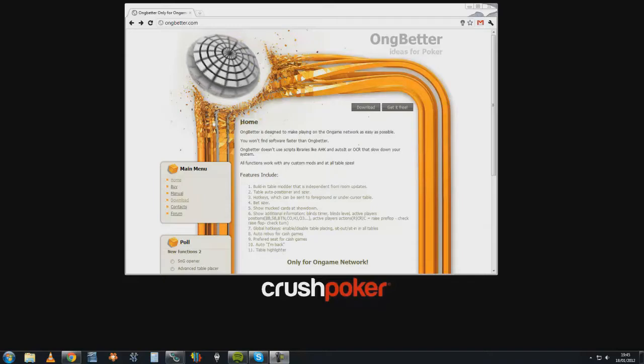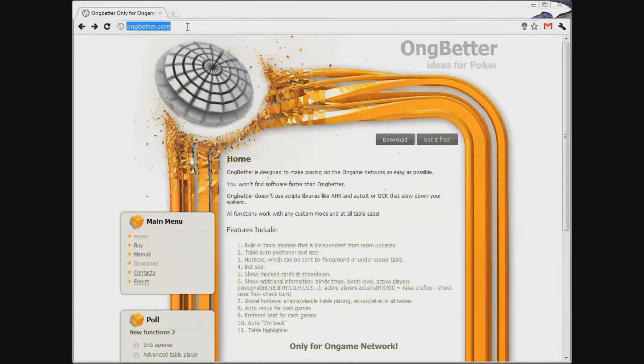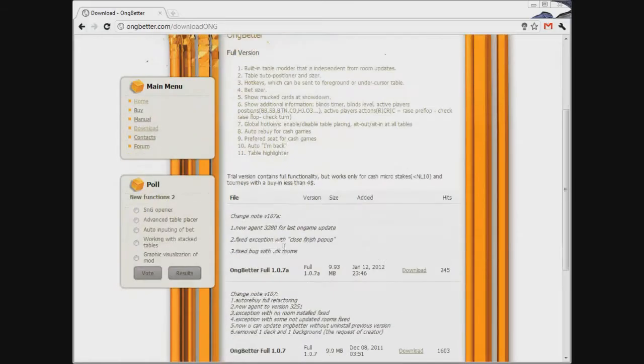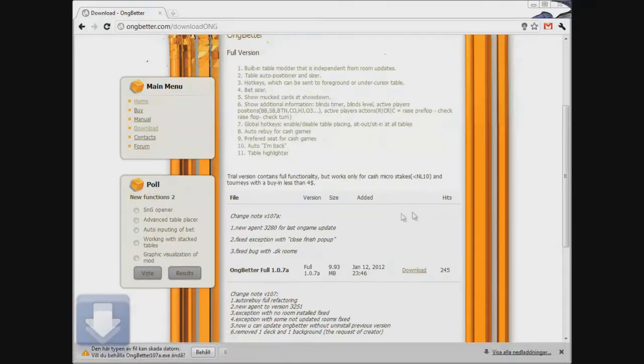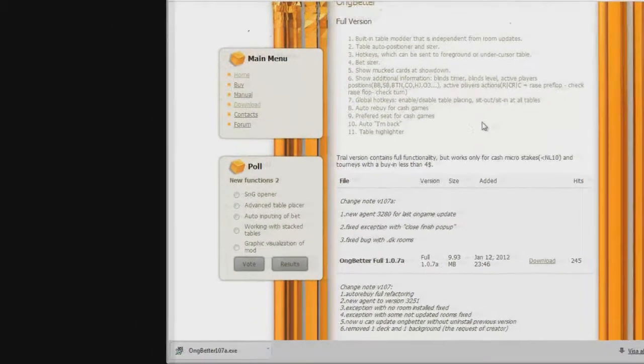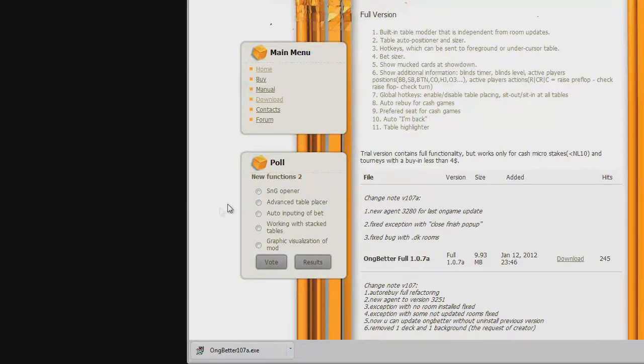Today I'll be showing you how to download and install the OngBetter modding software for the on-game network. The website is OngBetter.com, which will bring you right here to the homepage of the site. To download the program, simply press download here on the left-hand menu. You scroll down a bit and here on top you'll find the latest version of the OngBetter software. Simply press download to get the software, and I've already got it downloaded, so I'll just do my magic and bring you to it.